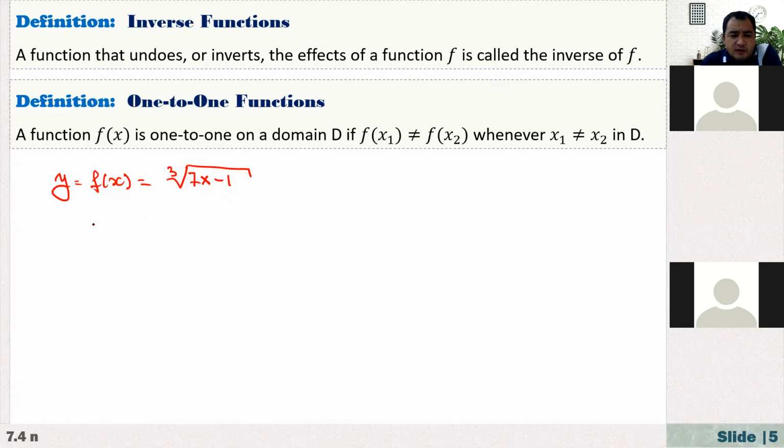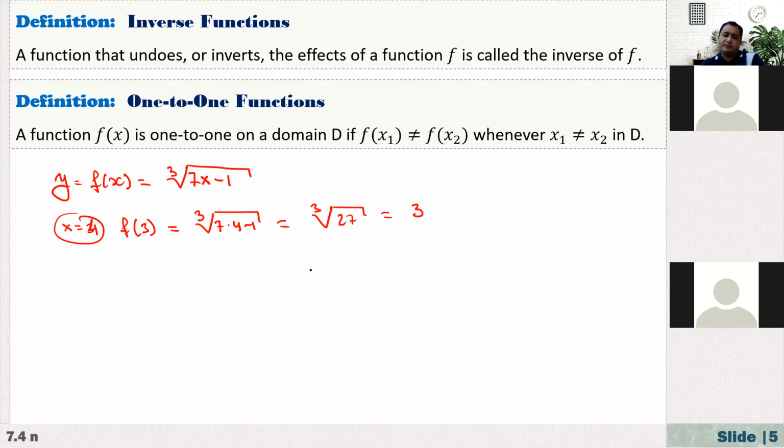So now, if I ask what is the value of this function at 3? When x equals 3, right here we have f of 3 is equal to cube root of, not 3, let's say 4. And 7 times 4 minus 1, that's equal to cube root of 28. 28 minus 1 is 27. So cube root of 27, that's equal to 3. So we know that here the value of the function is 3.